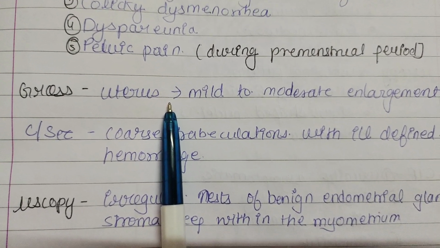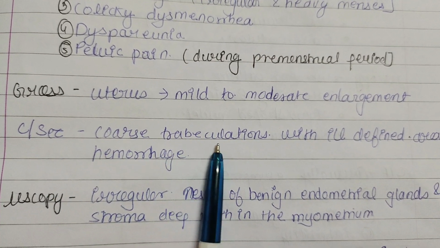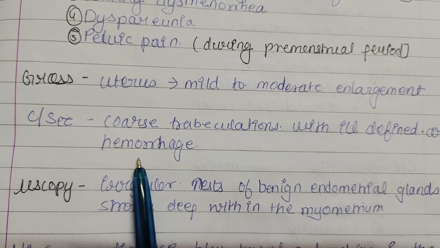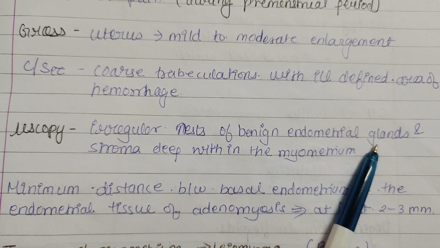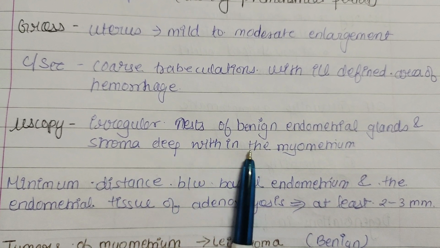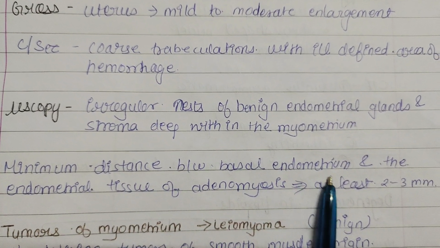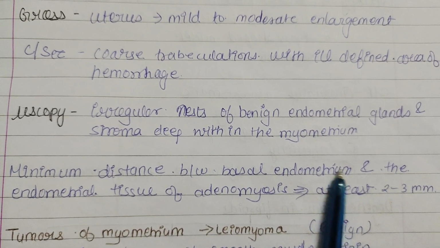Now, gross features of adenomyosis: the uterus is mild to moderately enlarged, and cut sections show coarse trabeculations with ill-defined areas of hemorrhage. Microscopy reveals irregular nests of benign endometrial glands and stroma deep within the myometrium. The minimum distance between the basal endometrium and the endometrial tissue of adenomyosis is at least 2 cm.